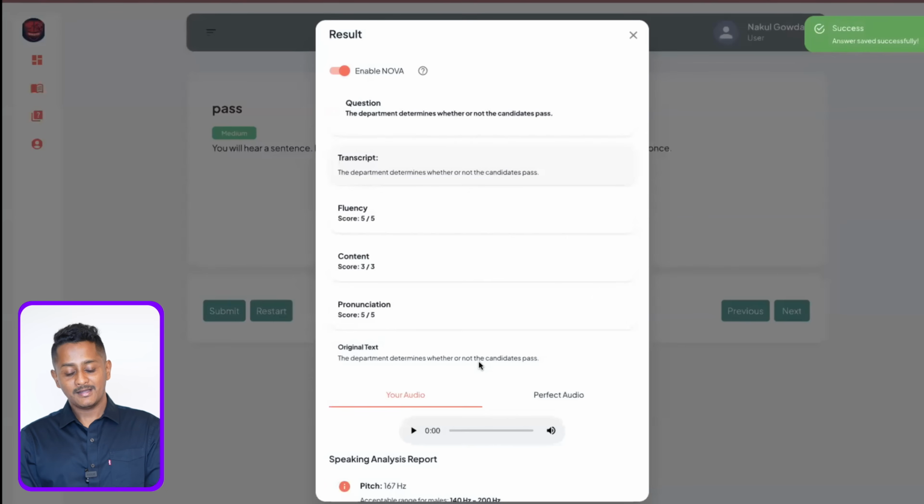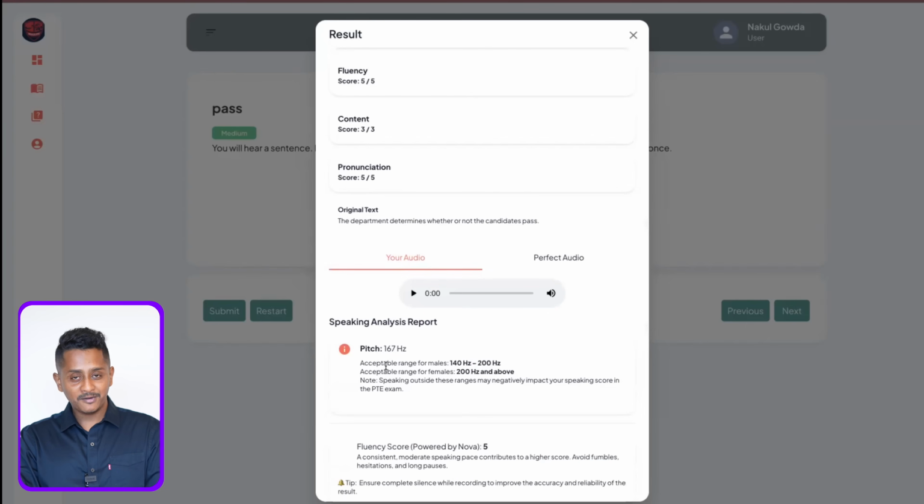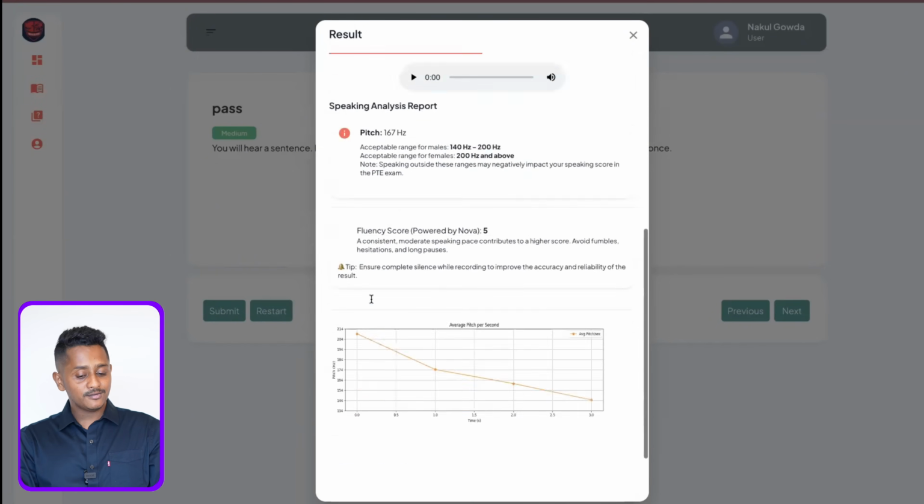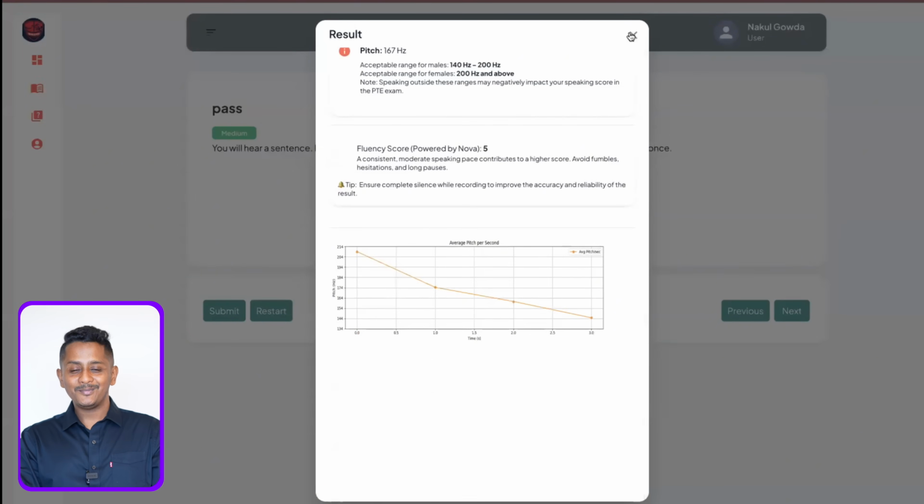I have tried to speak everything as it is. The content is 3. The transcript, whatever I spoke, the department determines whether or not the candidates pass, is exactly as the question. The pitch is perfectly fine. 140 and above is needed. Fluency score is 5. Content is 3. Precisely working. We will quickly move on to the next question.